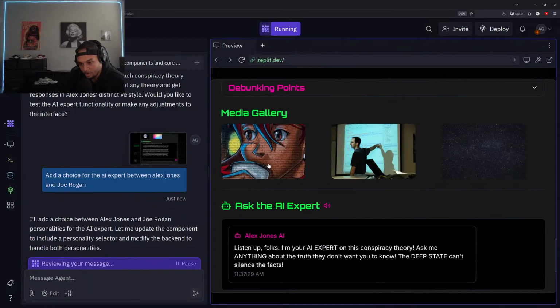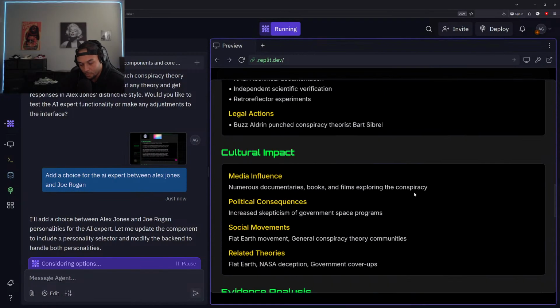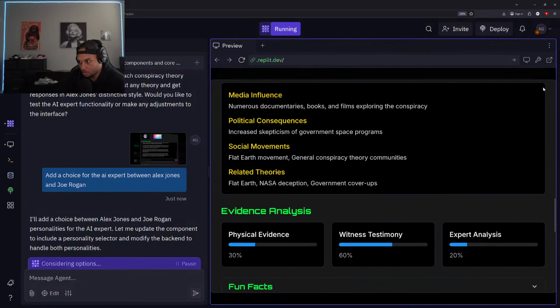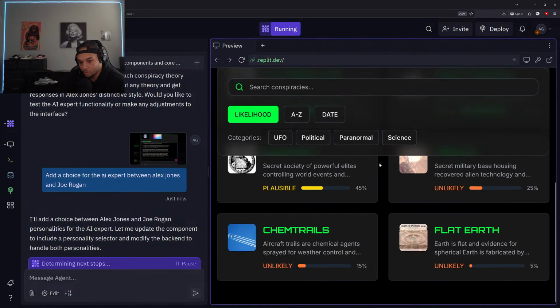So this one is also not giving us the accurate information as far as the pictures. So we can get that updated though. It should be pretty straightforward. No big deal.